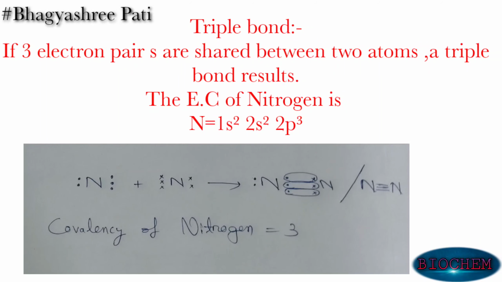So covalency of nitrogen is equal to 3. In this way we can calculate the covalency of each atom of every molecule. So this is all about single bond, double bond and triple bond. This is all about the types of covalent bond according to the number of shared pairs of electrons.